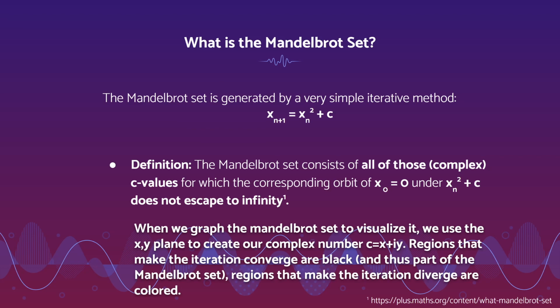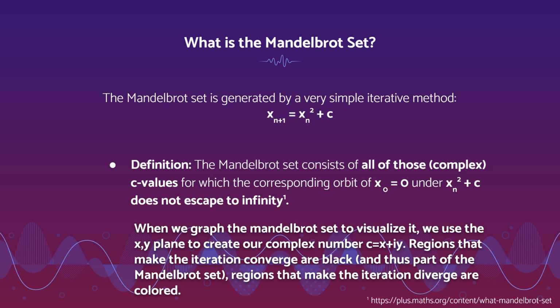Using that iterative method, the Mandelbrot set is defined as the set consisting of all of those complex c values, complex constants that we plug into c, for which the corresponding orbit of x naught equals 0, the initial condition in the iteration, under x sub n squared plus c, which is the iterative method, does not escape to infinity.